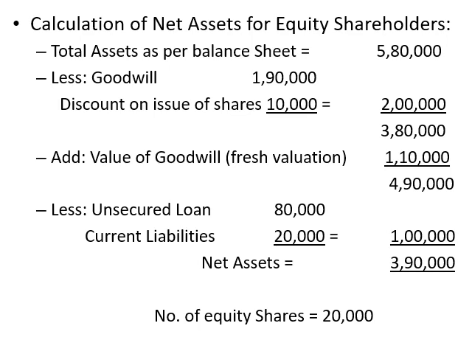Now, the total assets as given in the balance sheet is 5,80,000. Out of that, we are going to exclude two items. One, goodwill, 1,90,000. We are going to exclude goodwill because the goodwill is revalued. So after revaluation, we are going to take the revalued figure here, and the old figure is going to be written off.